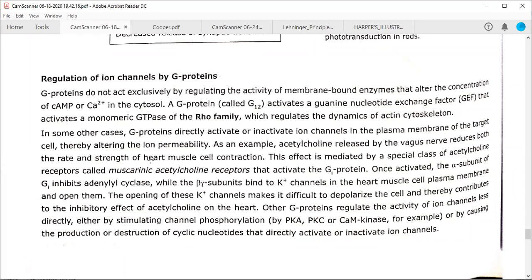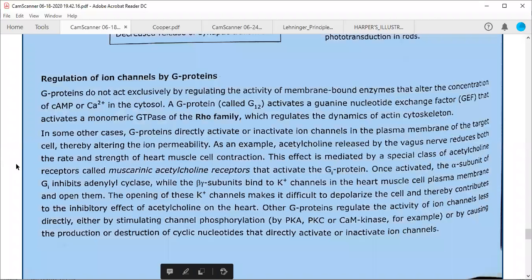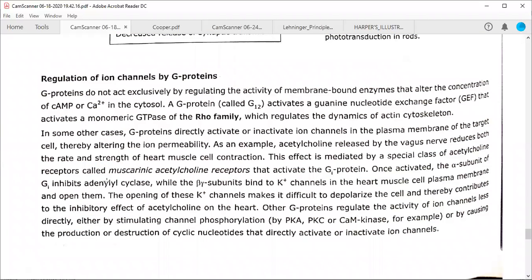This particular class is present only in the heart muscle cells, and it activates the inhibitory G protein. The mechanism of action is via the inhibitory G proteins or GPCRs. Once activated, the alpha subunit of the Gi, the inhibitory G protein, inhibits the adenylate cyclase enzyme. One more thing I want to tell you: adenylate cyclase and adenylyl cyclase are both the same enzyme. They are not different. Somewhere you find 'ate', somewhere you find 'yl' written instead.